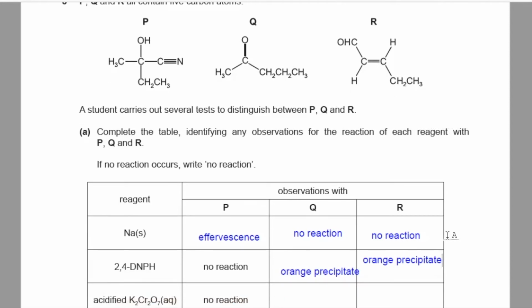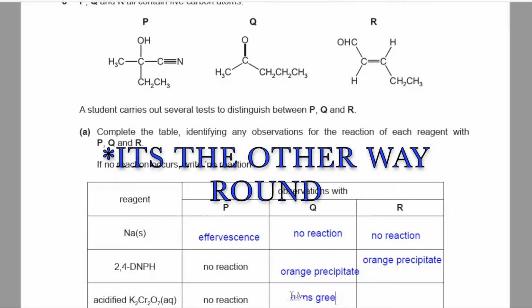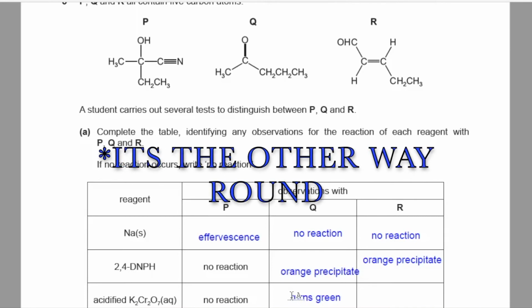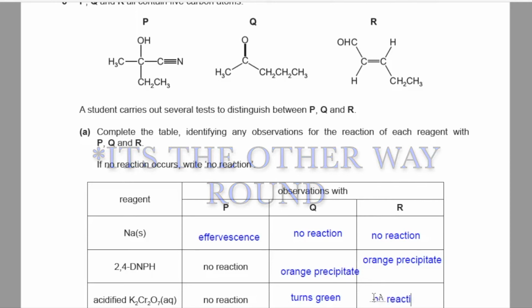Acidified K2Cr2O7 is an oxidizing agent which turns from orange to green in the presence of primary and secondary alcohol groups. For R, on addition of the dichromate ion, the solution turns green because the aldehyde oxidizes to a carboxylic acid. For Q, there will be no reaction because a ketone cannot oxidize further. It has already been oxidized from a secondary alcohol, so no reaction.